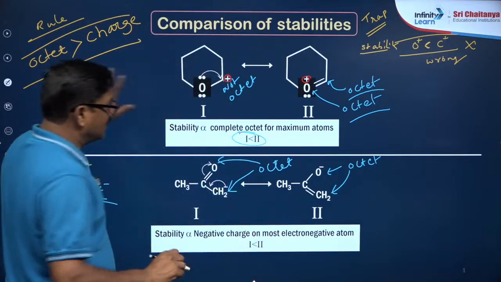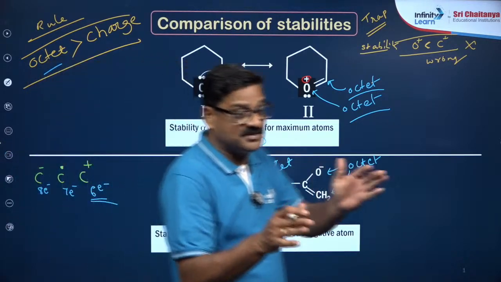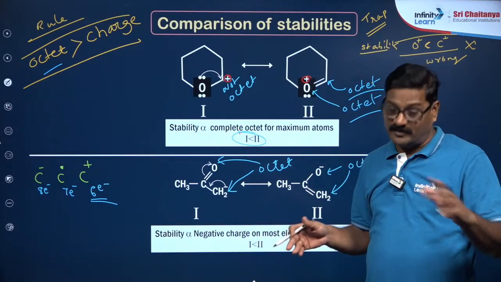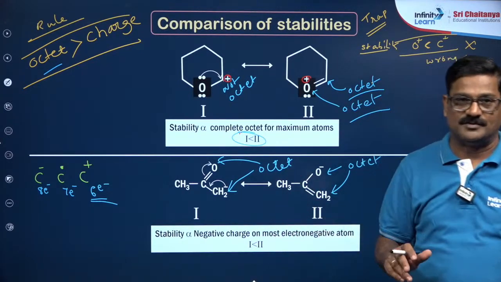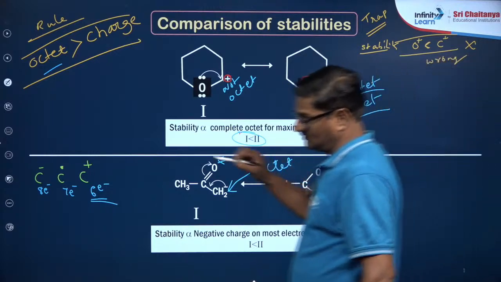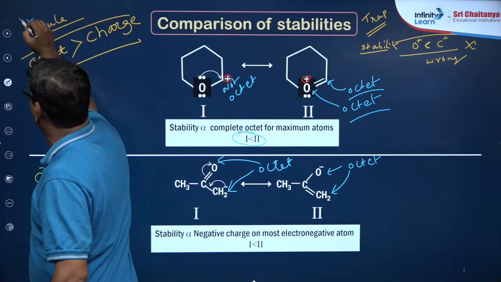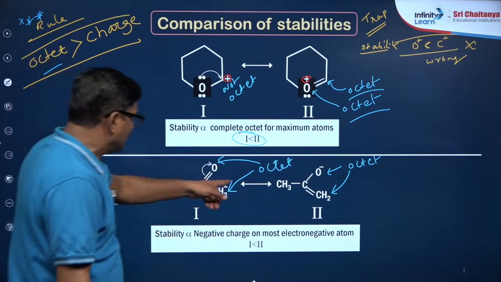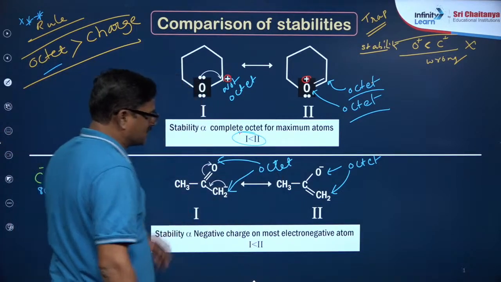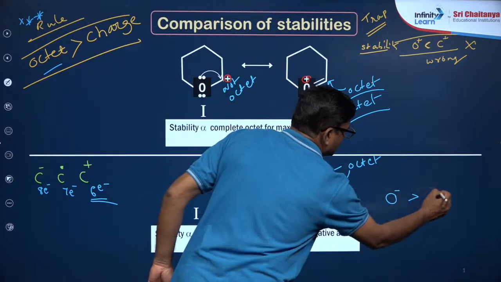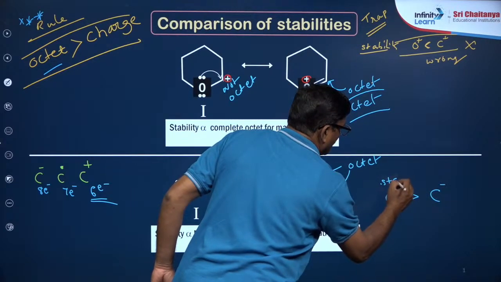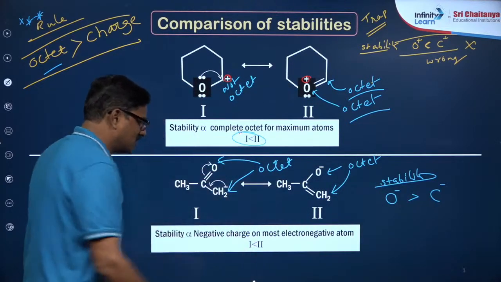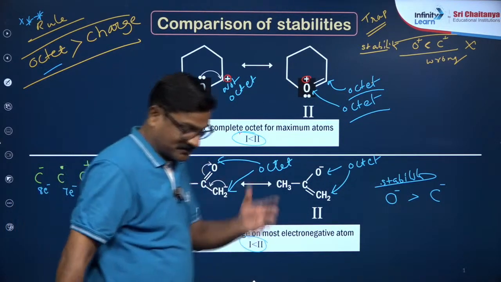Now if octet is okay, then you change and compare the charge. If octet is not checked, you don't compare the charge. This is a tremendous trick I am giving to you guys. Got it? So here, O minus, now charge, O minus is more stable than C minus. Therefore the second structure with O minus is more stable than the first structure.